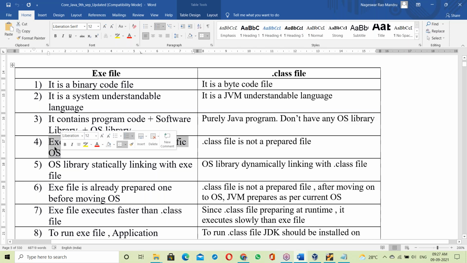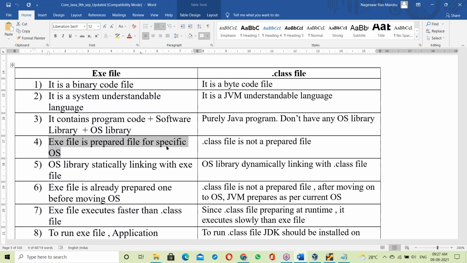Next, an exe file is a prepared file for a specific OS. Suppose an exe file is prepared for Linux OS, linked with the Linux library. That means it works only on Linux. Suppose an exe is prepared for Windows OS, then it works only on Windows. An exe file is prepared for a specific operating system.